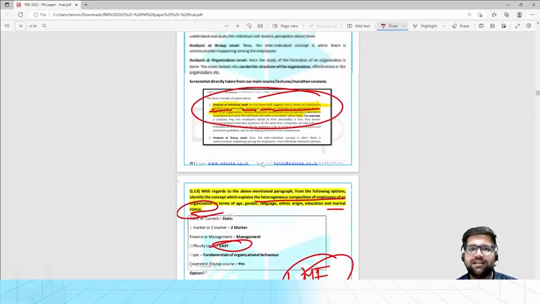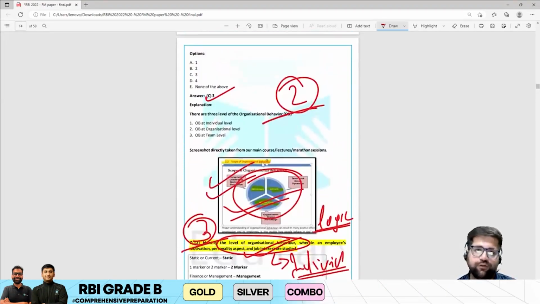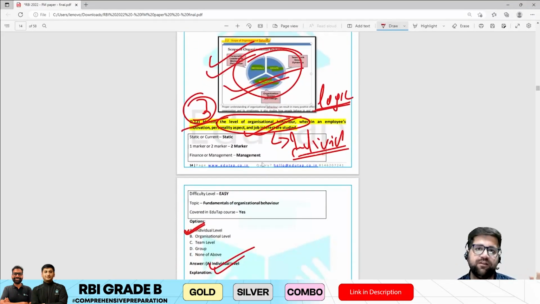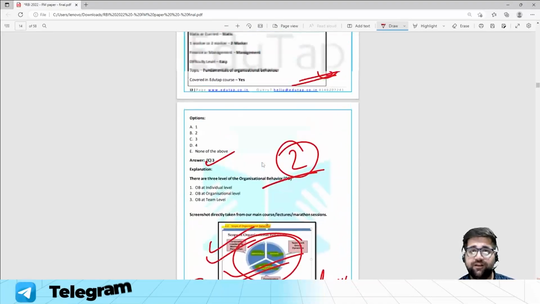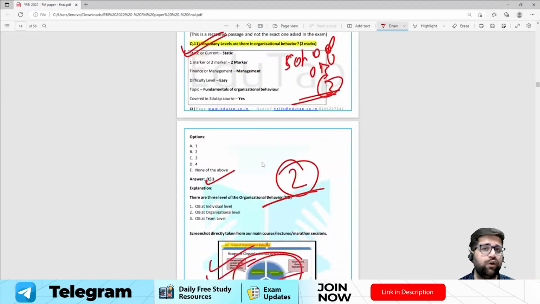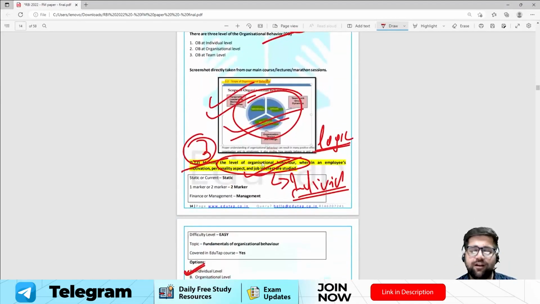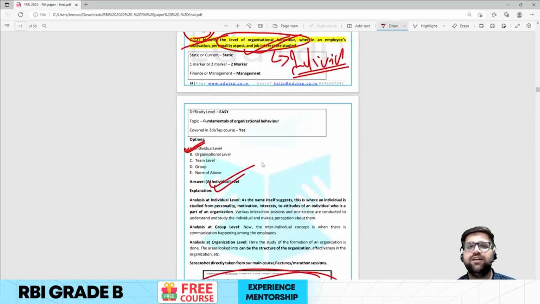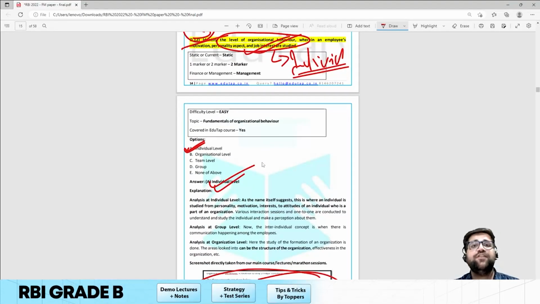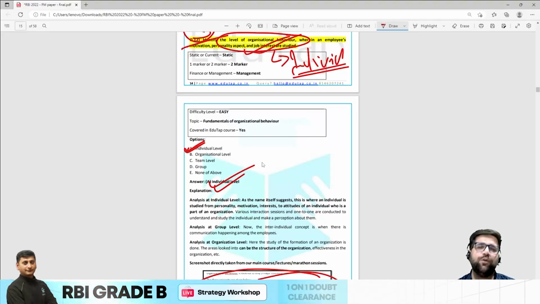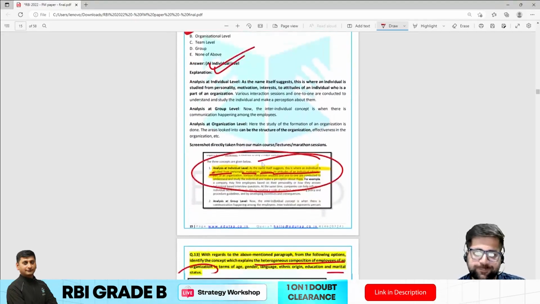Now this is the set of 3 questions which was asked on OB, that is fundamentals of organizational behavior. And mind you, my friend, these all 3 questions were easy. If you are studying fundamentals of OB, then you will study the features, the levels, the different characteristics, the different branches. So all this is at a very basic level and you could have easily answered such questions.